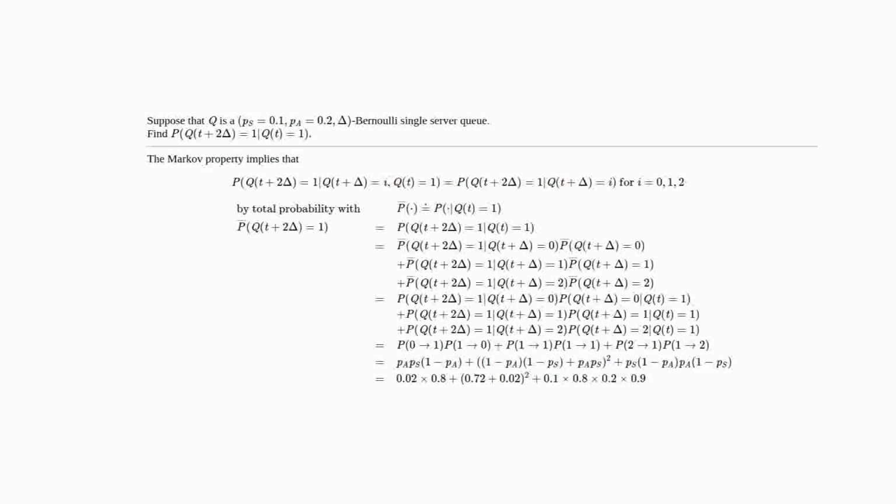We can just now simply plug those values in and we get 0.02 times 0.8, plus (0.72 plus 0.02) squared, plus 0.1 times 0.8 times 0.2 times 0.9. Putting that all together and we get 0.578.